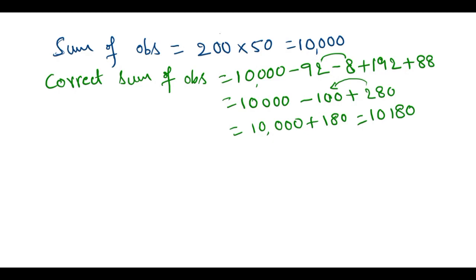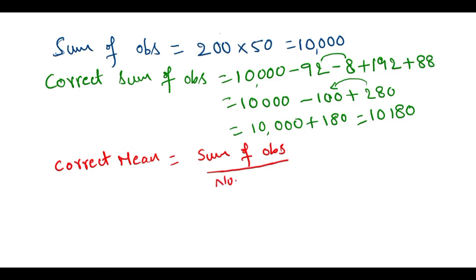Now we need to find the mean, that means the correct mean, right? Then correct mean equals the correct sum of observations divided by the number of observations. So the sum of observations here is 10,180 divided by the number of observations, 200, given already in the problem, right?